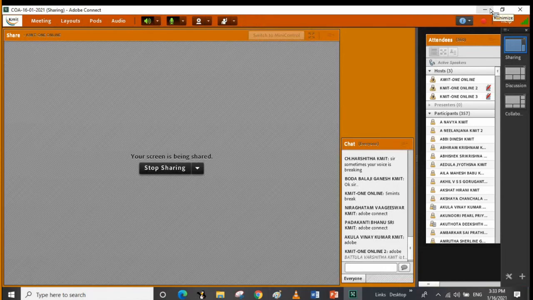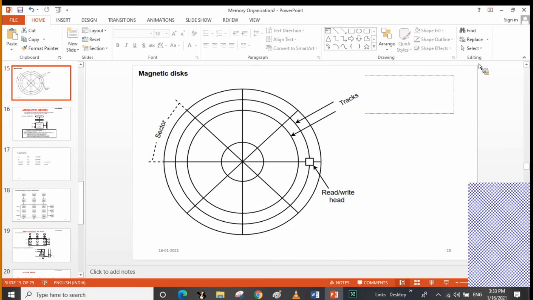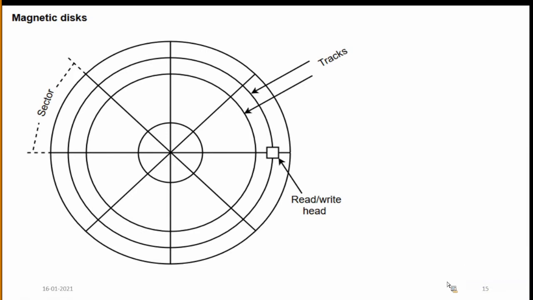Adobe Connect. Now, yes. Okay, PPT, okay. Okay, thank you.